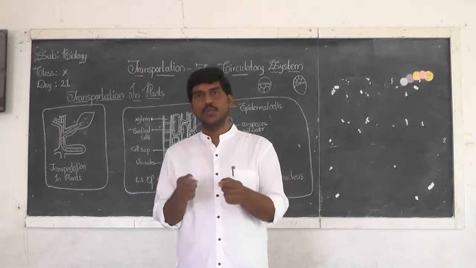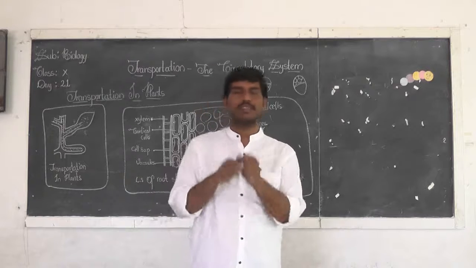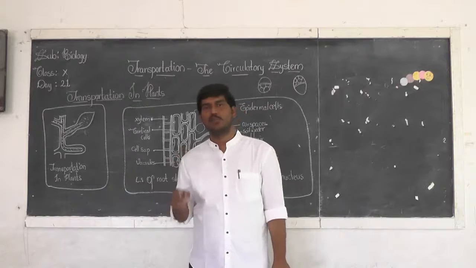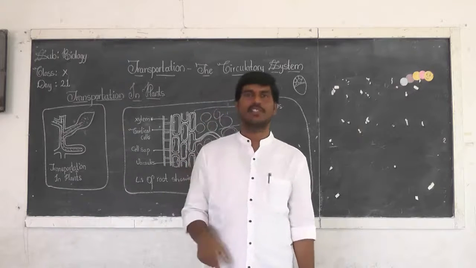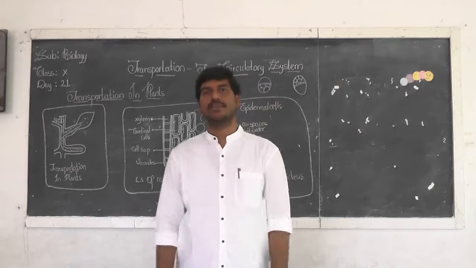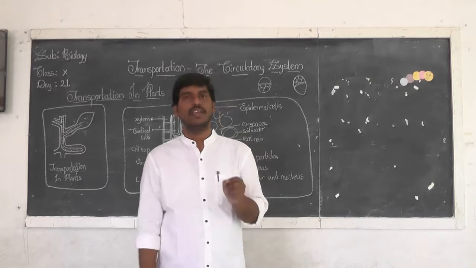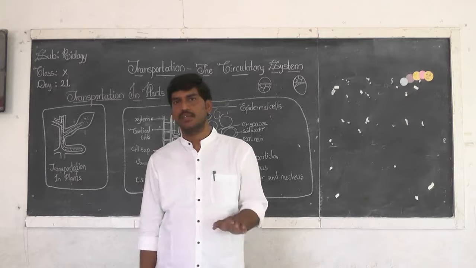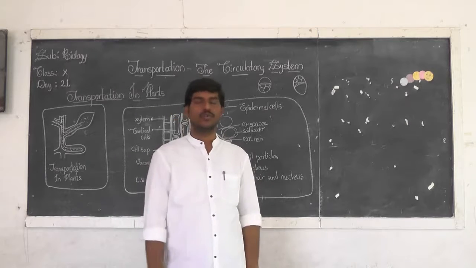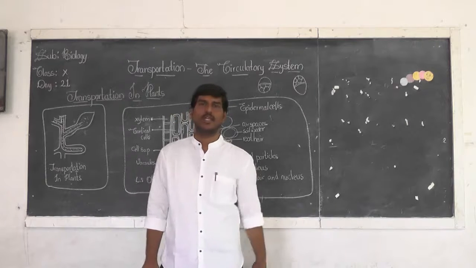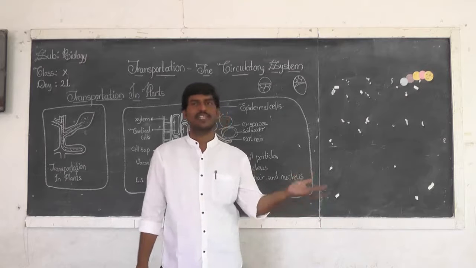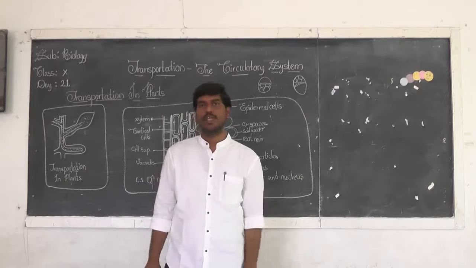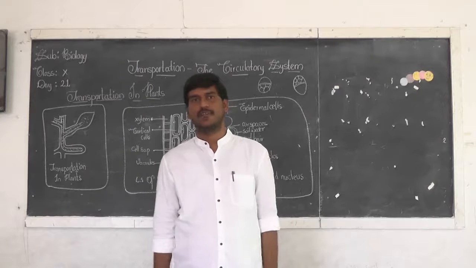You need to take 2 glass slides and compress these root-like structures, add a little water drop and place a cover slip. When you observe under the microscope, you can see the root hairs are very thin. That means substances can easily enter through the semi-permeable membrane. Such is the structure.